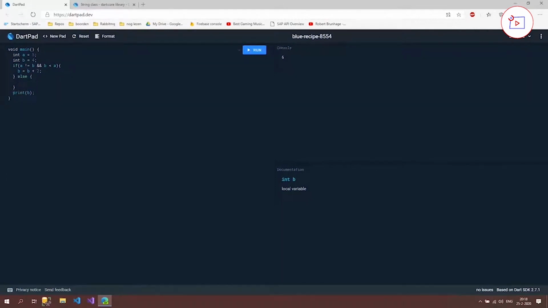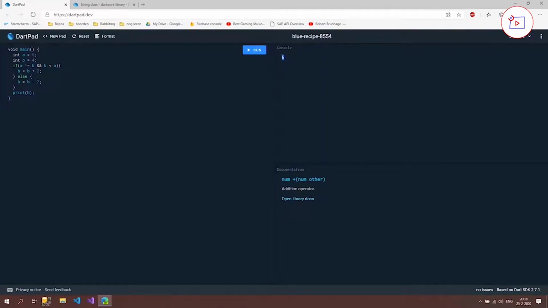Let's say that we want to actually lower the B if we run this piece of code, by not saying an addition but a minus, and let's run it and see if it does any different. So let's run it, and as you can see it still says 6, so it didn't do anything.